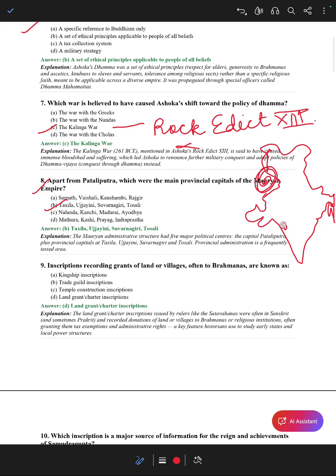Ujjaini is here, Suvarnagiri and Toshali. So here on this map of India, I have elaborated all the four main provincial capitals of the Mauryan Empire.